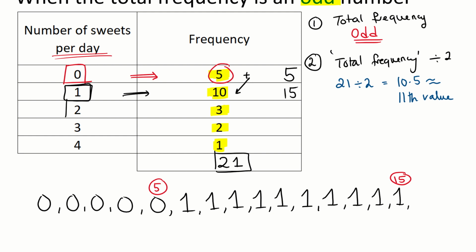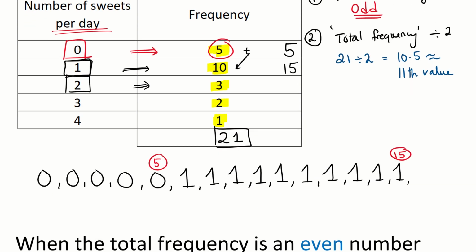How many people eat 2 sweets a day? 3 people. So the 2 is listed 3 times. Well, how many numbers have I got now altogether? 15 numbers, add 3 numbers, that gives us 18. So up to here, I've got to the 18th number in my list. How many people eat 3 sweets per day? 2 people.